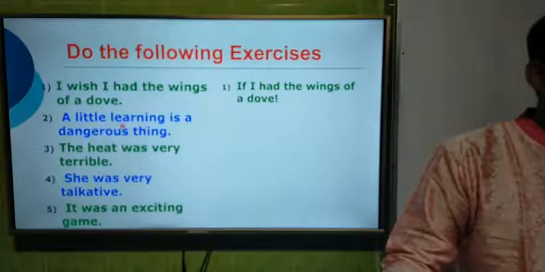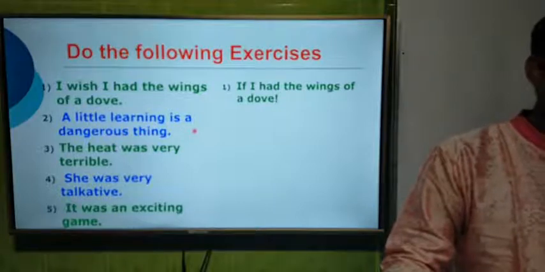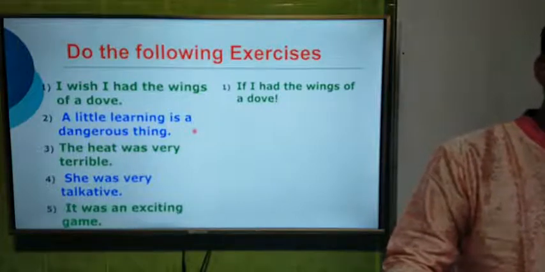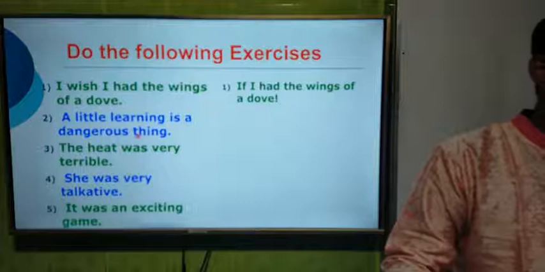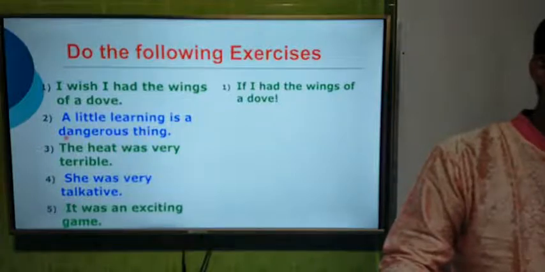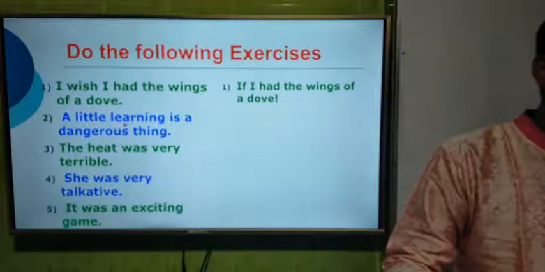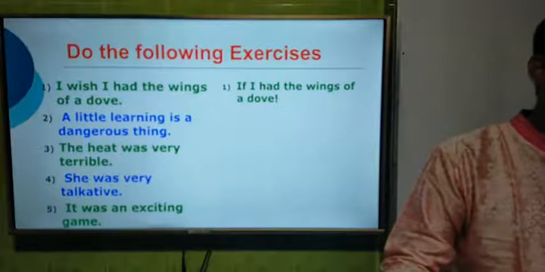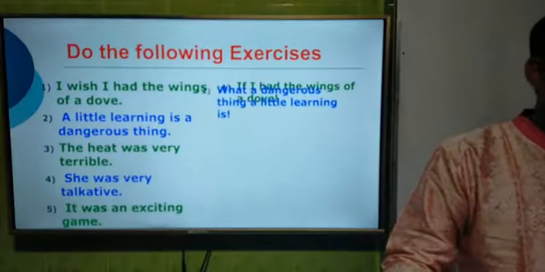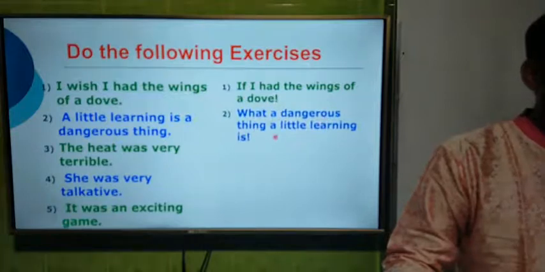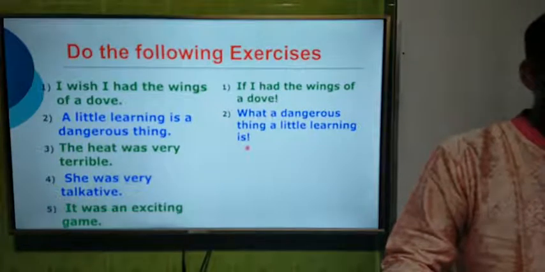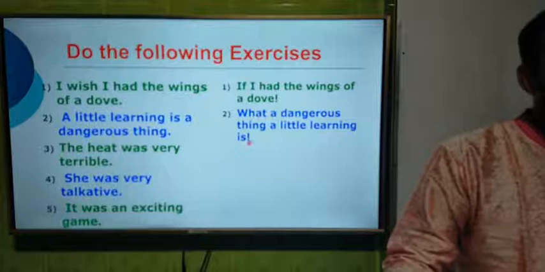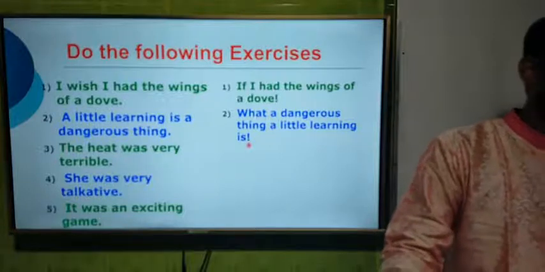I am going to tell you the answer at first and then I shall show. What a dangerous thing a little learning is! There is no "very" or "great" or "most" in this sentence, so we cannot omit anything. And at last we will put the exclamatory sign.